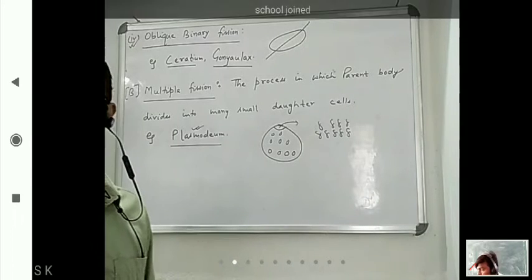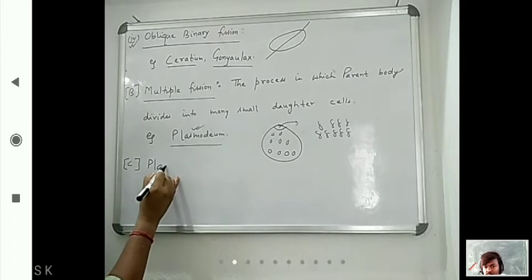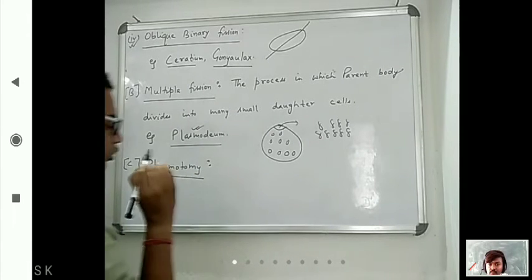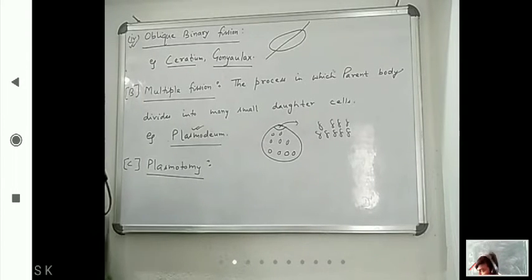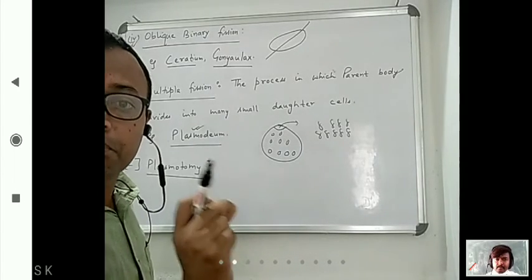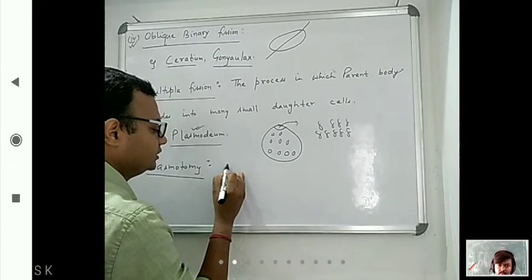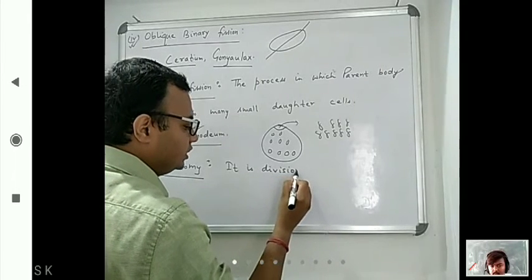Okay. Now next is plasmotomy. One time I have seen that this question came in JIPMER Pondicherry, what is plasmotomy. So how can we define plasmotomy? Plasmotomy is division of a multinucleate parent into multinucleate daughter cells. Be emphasised on that.